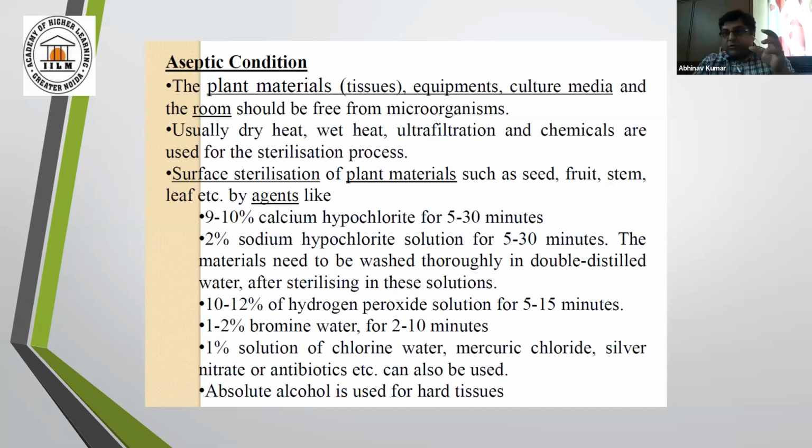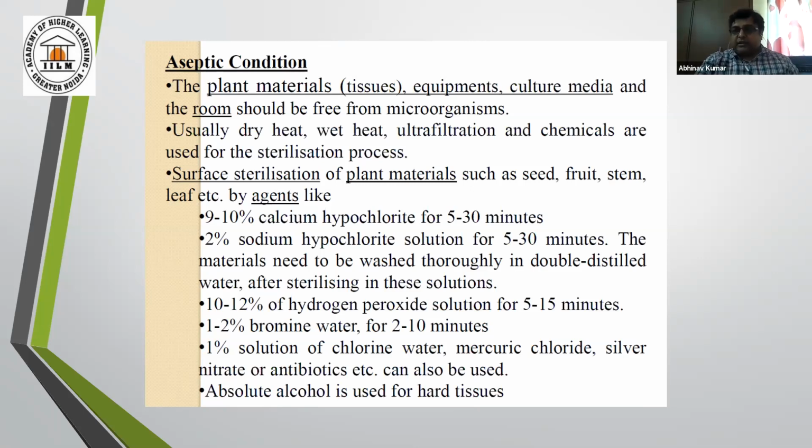But if you take it from outside, is it free from microbes? No, it is not, because it is in constant attack with bacteria, with fungus, with so many viruses. So it is first sterilized, and this sterilization is especially called surface sterilization.